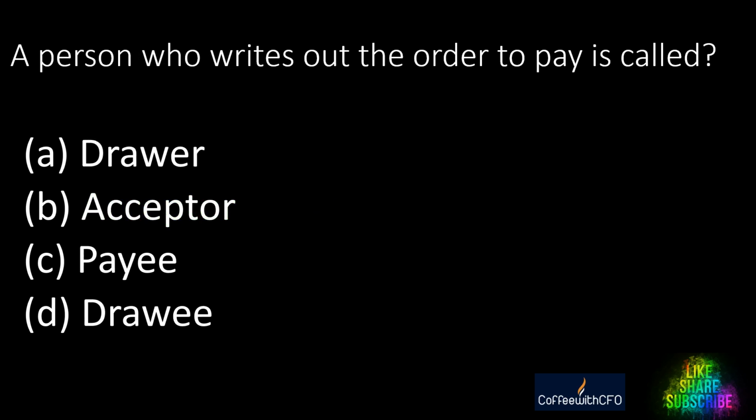Next question. A person who writes out the order to pay is called A, drawer, B, acceptor, C, payee, D, drawee. The person who writes out the order to pay is called A, drawer, B, acceptor, C, payee, D, drawee. And the right answer is drawer. Drawer is the person who writes out the order to pay, right?